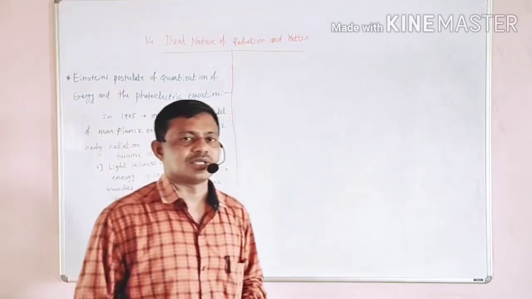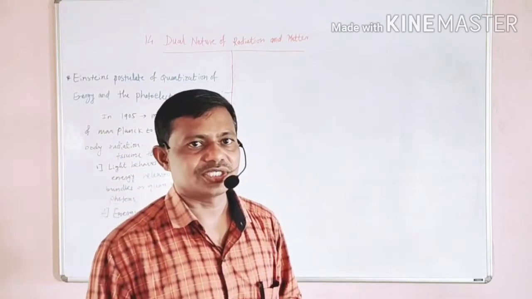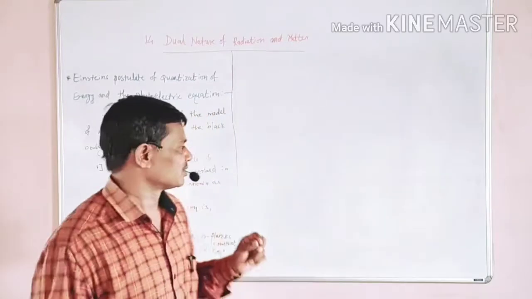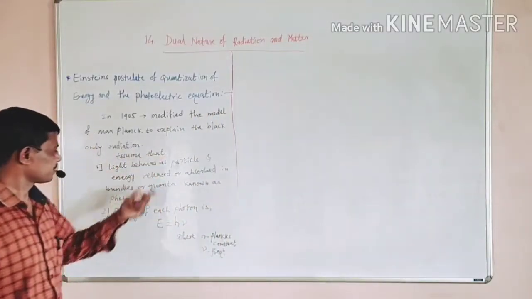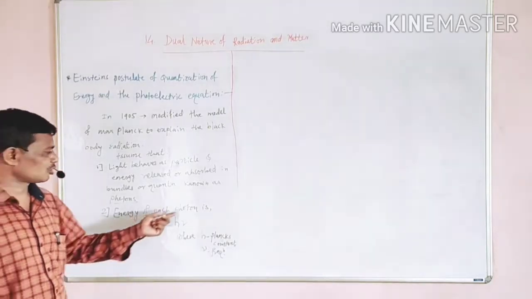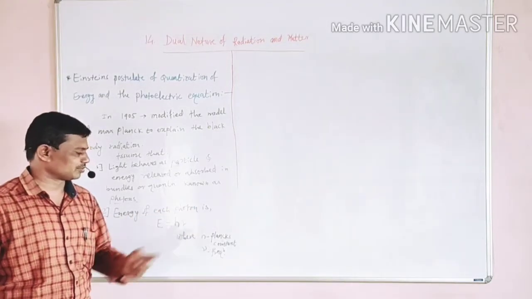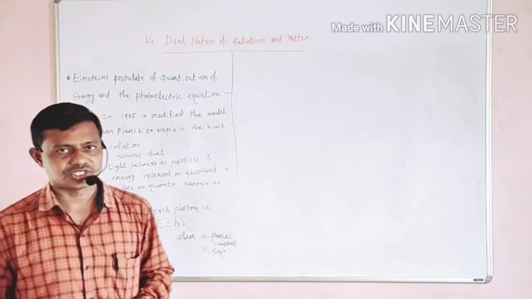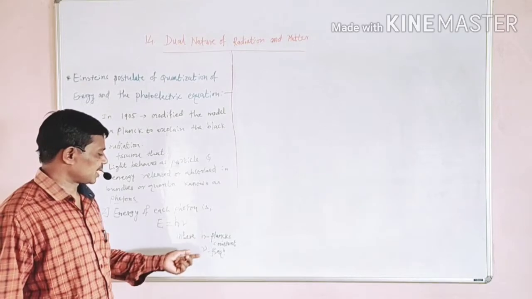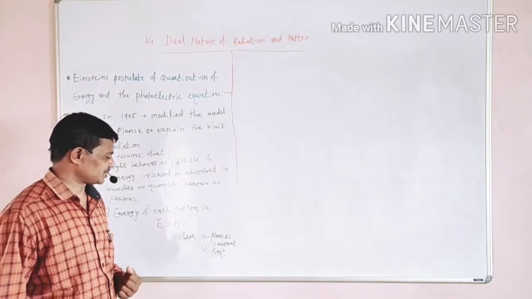That means the quantum of energy is a photon, and this was assumed by Einstein. Also, he assumed that the energy of this photon is E equal to h nu, where h is Planck's constant and nu is the frequency.